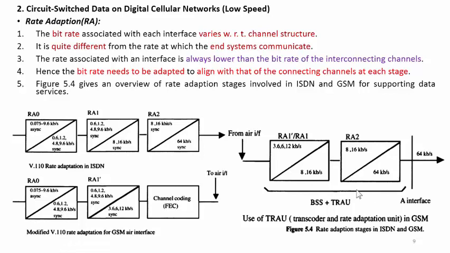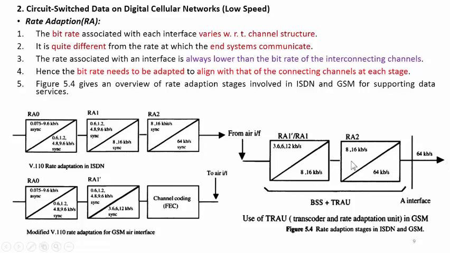Then in the second figure, the use of TRAU, that is transcoder and rate adaptation unit in GSM. Here we can see 3.6 to 12 kbps from the air interface is adapted to 8 to 16 kbps, and in the second stage 8 to 16 kbps is adapted to 64 kbps, and the 64 kbps is given to the A interface or the next block.